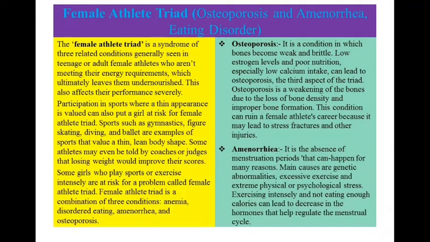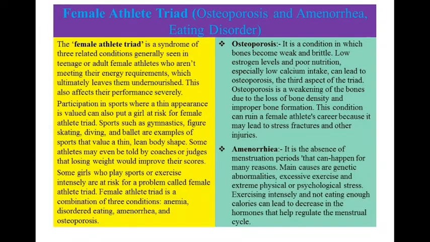Female athlete triad is a combination of three conditions: disordered eating, amenorrhea, and osteoporosis. Osteoporosis is a condition in which bone becomes weak and brittle. Low estrogen level and poor nutrition, especially low calcium intake, can lead to osteoporosis. The third aspect of the triad, osteoporosis, is a weakening of the bone due to the loss of bone density